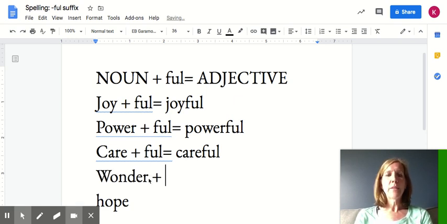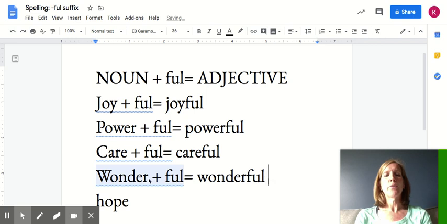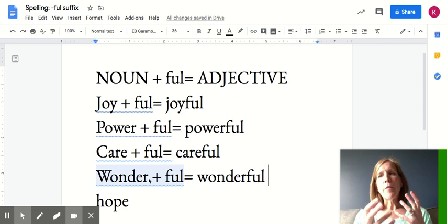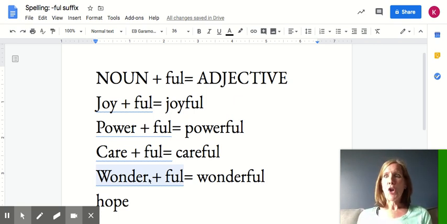Okay, and now we have wonder. Wonder plus the suffix ful, just 1 L, and we're going to end up with the word wonderful. Full of wonder. Okay, so full of amazement, wonder, awe. So if it's something that's wonderful, it's filled with amazement. So I had a wonderful time at your party, right? Wonderful describes the time that I had. So it's an adjective, it's a descriptive word.